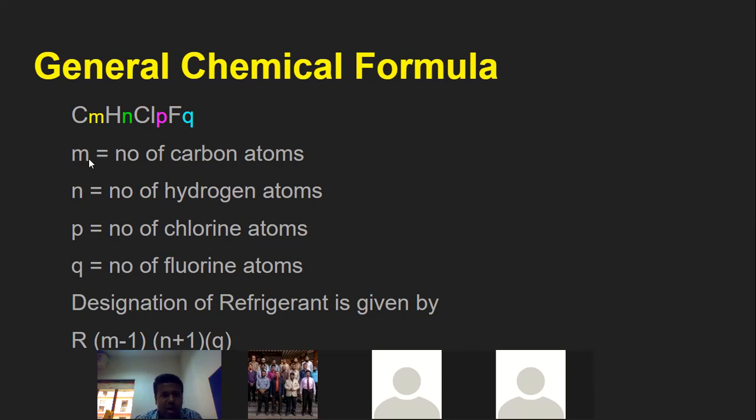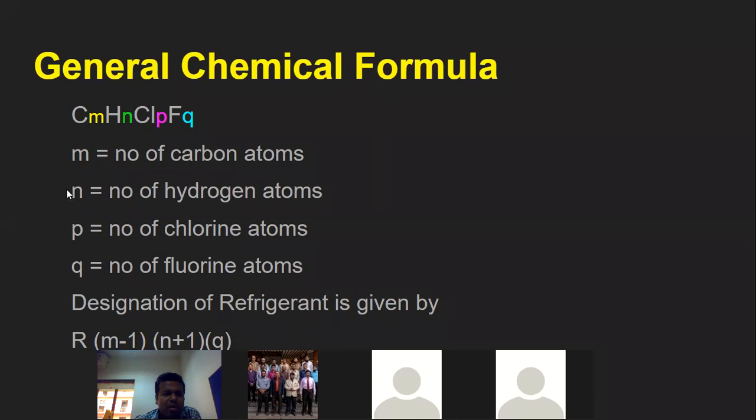Now come back to this M. These are the number of carbon atoms, because it is related with the C. When you see this M, it is the suffix to C, that means it is related with the carbon. So how many carbon atoms you have? That is M. Similarly, N is related with H, the hydrogen. How many hydrogen atoms you have?